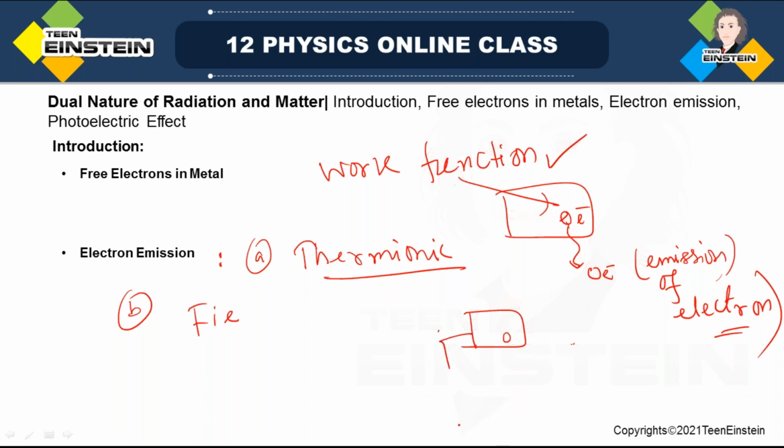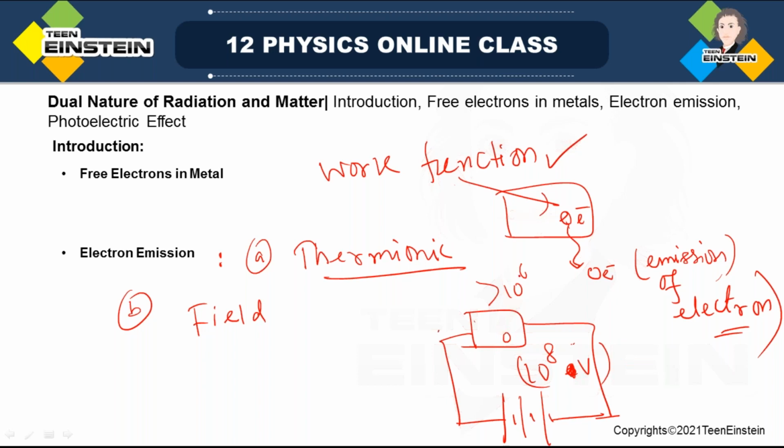Field emission means, if you apply a very high voltage, of the order of 10 to the power 8 volt, or at least more than 10 to the power 6 volt, across the metal surface, then electrons will come out from the metal surface. This is called field emission.